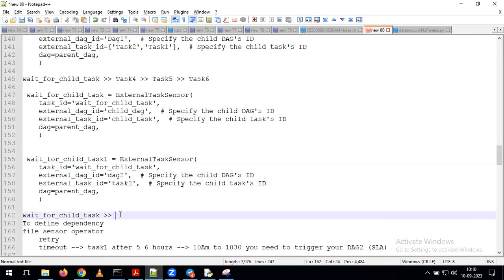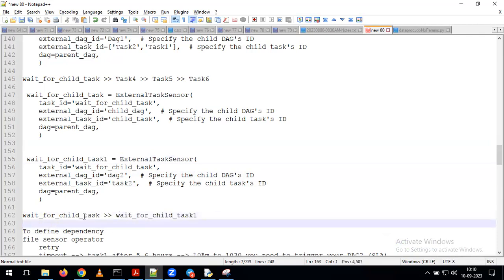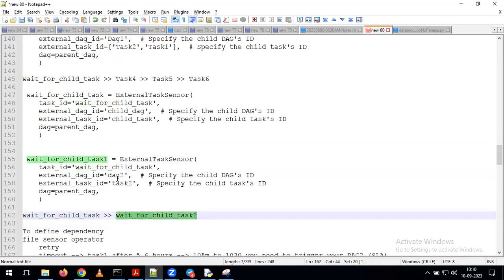Now, what is the meaning of this indirectly? The first task is depending on DAG1 and the second task is depending on DAG2. So like that, you can define multiple sensor operators. With that, you can define the dependencies.